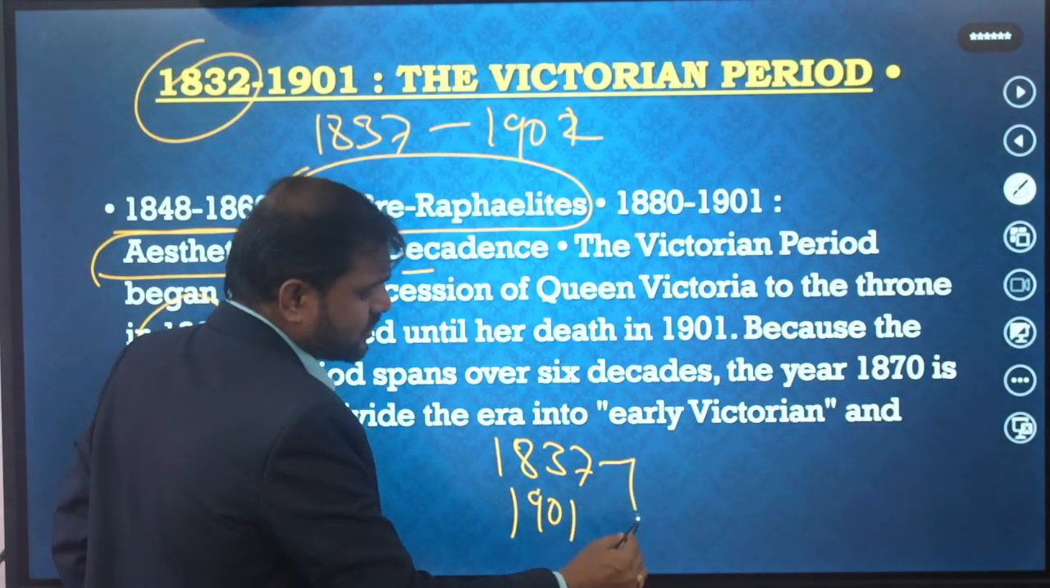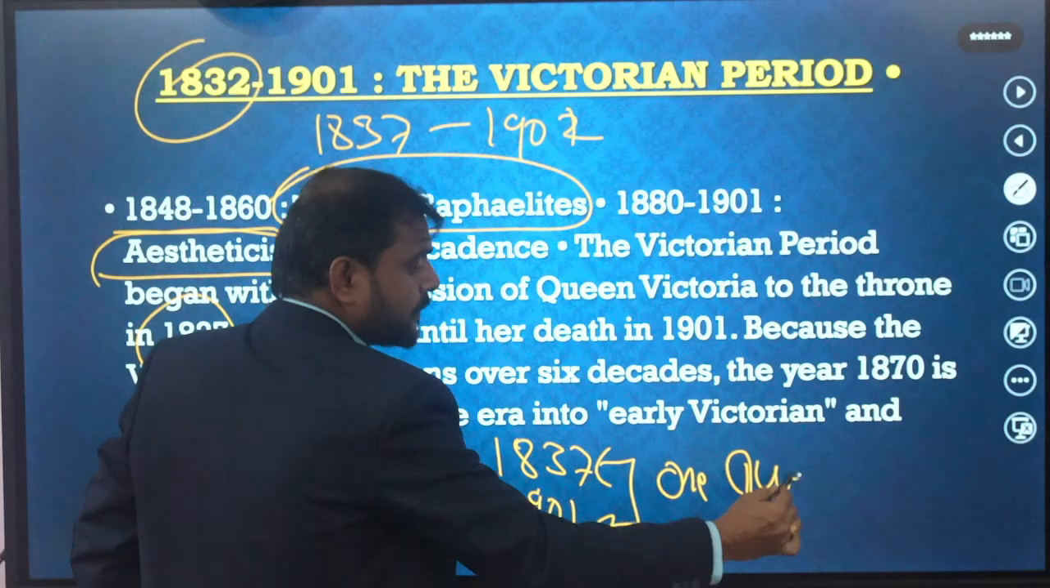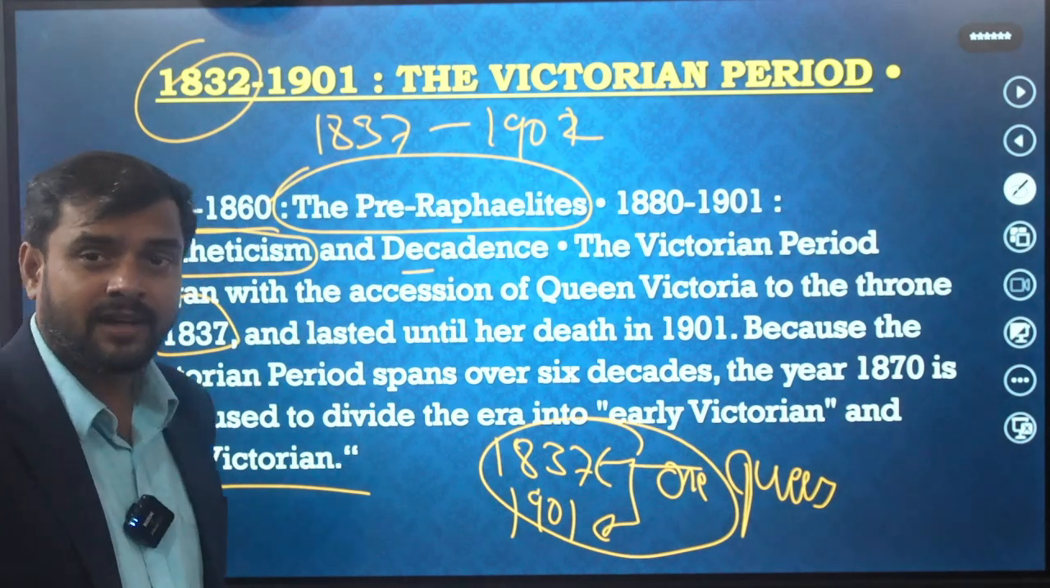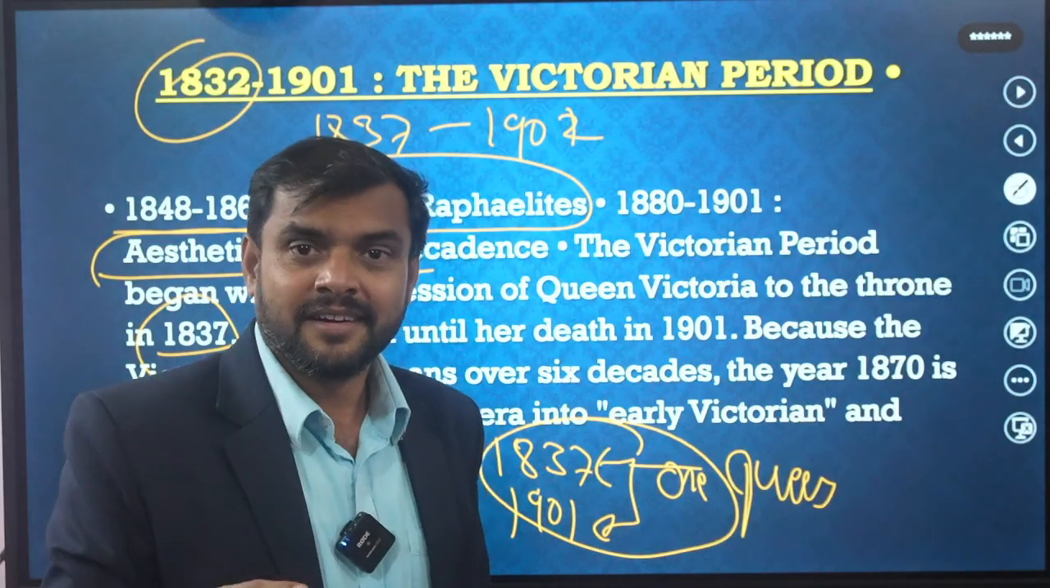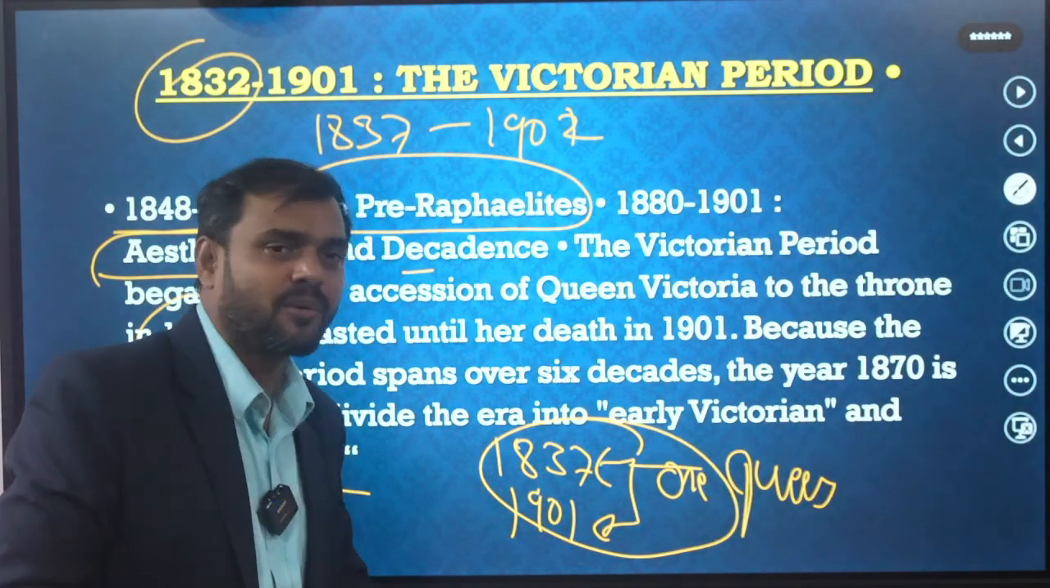From 1837 to 1901, only one queen was ruling. And in this period, you just know how many countries they were ruling. They were ruling the countries like anything. So that's why this period is very important for us.